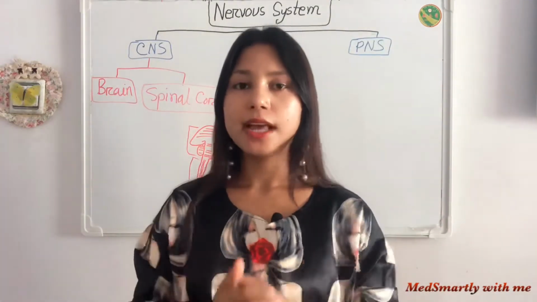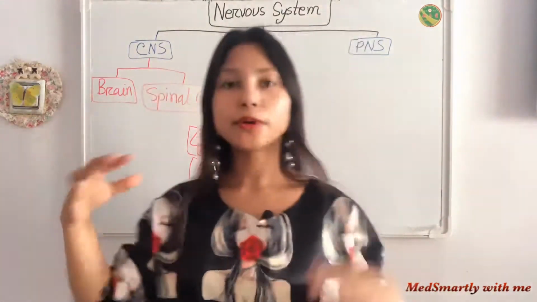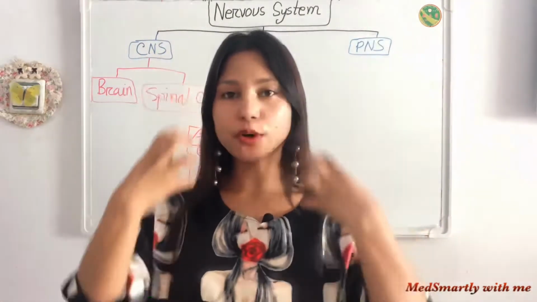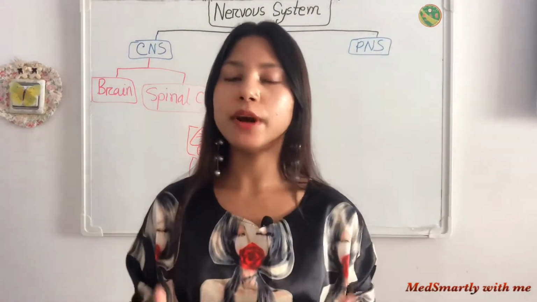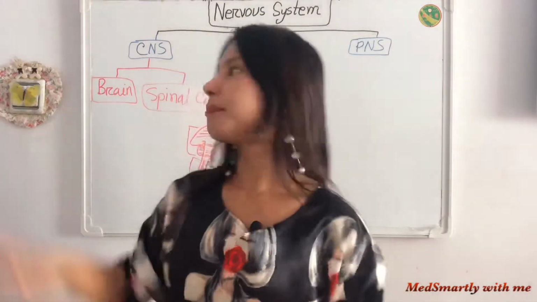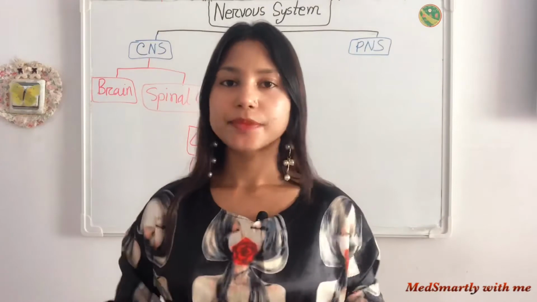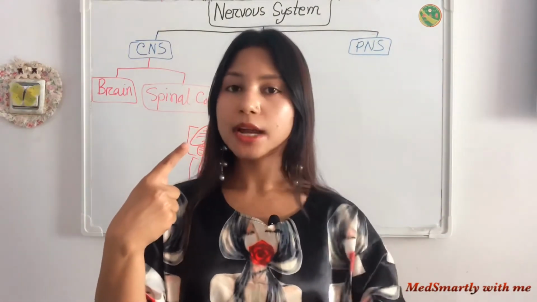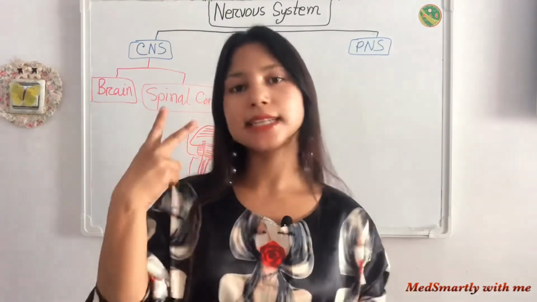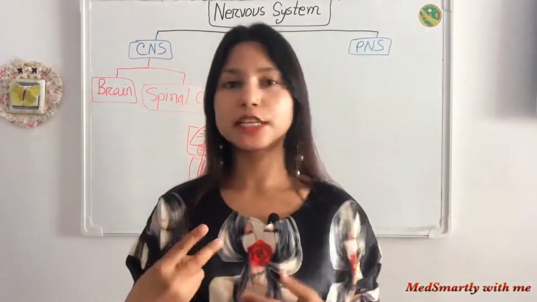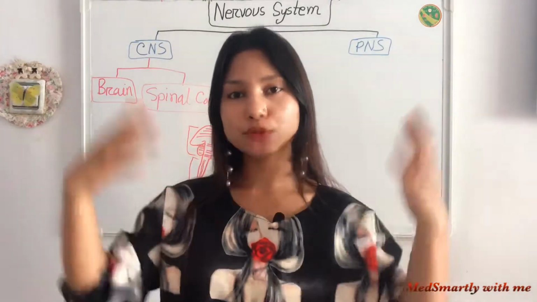Then, according to its analysis, it gives commands to our body through our motor system. So it collects information through the sensory nervous system, analyzes it, compares it with past experience, then gives commands to the motor system.